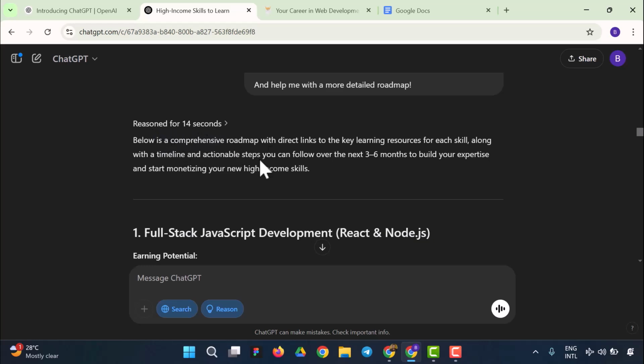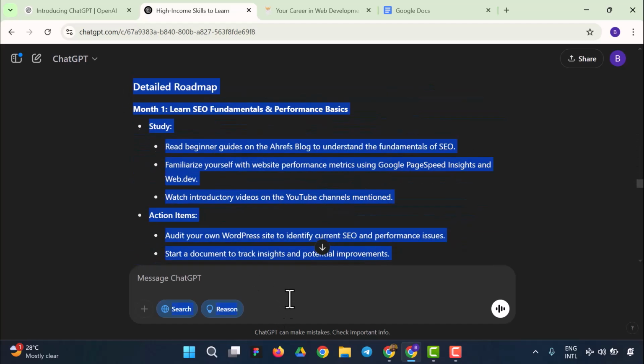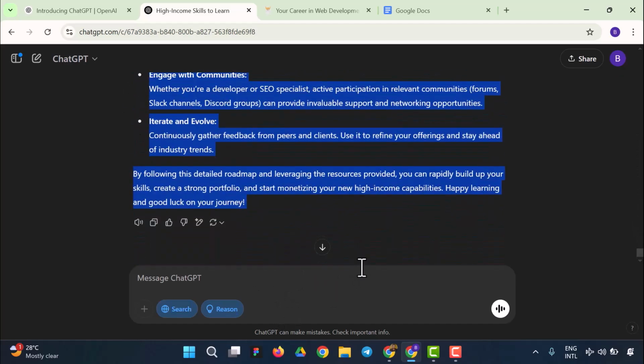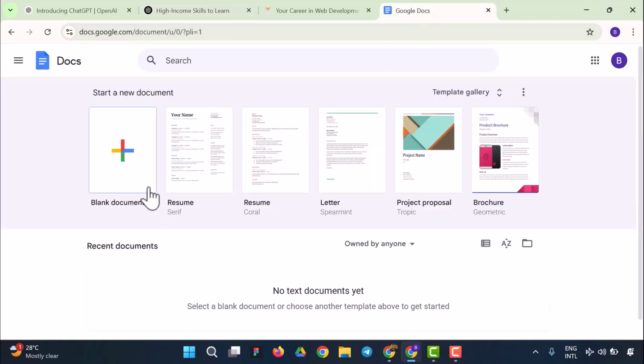Below is a comprehensive roadmap with direct links to the key learning resources for each skill, along with a timeline and actionable steps you can follow over the next 3 to 6 months to build your expertise and start monetizing your new high income skills. Yeah, so we are good to go. All you have to do is to copy this because you'll be needing this later on. So I'm going to copy all that, and I'm going to have them pasted and go through them.